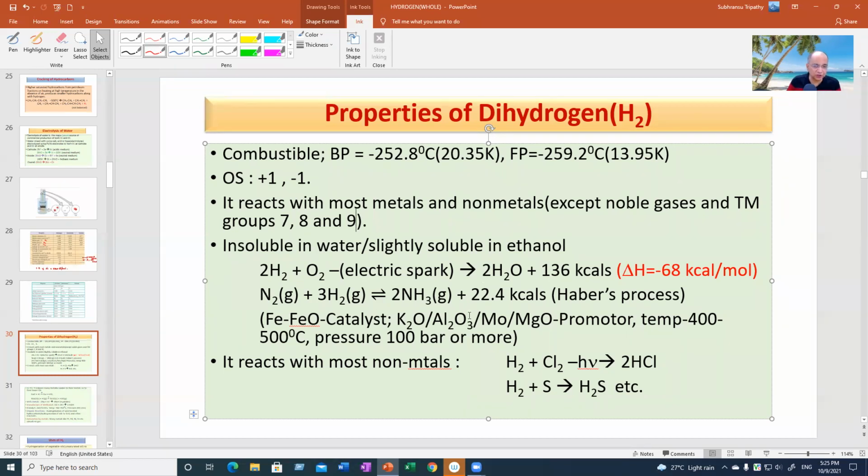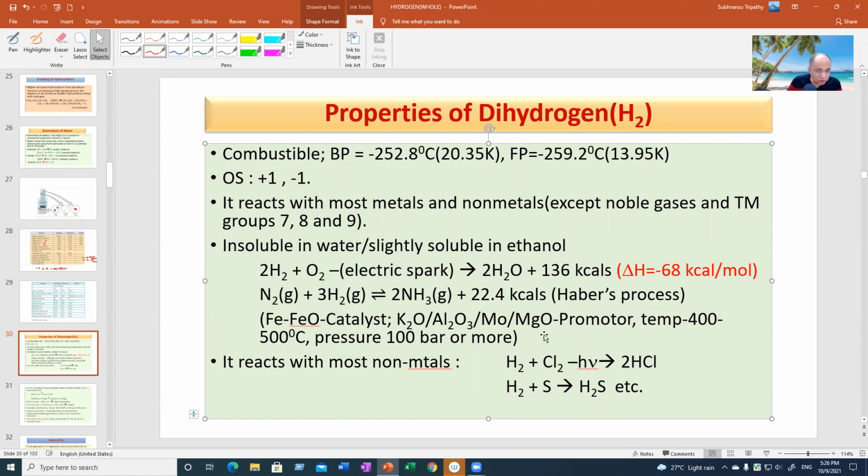Similarly, in Haber's process, ammonia is synthesized by combining nitrogen with hydrogen with a specific catalyst, iron oxide catalyst, and the promoter is a mixture of several oxides: potassium, aluminum oxide, molybdenum, magnesium oxide combination. This combination acts as the promoter. Earlier, only molybdenum was used, but now a mixture of many. Temperature of 400 to 500 is the optimum, and a high pressure of 100 bar or more.